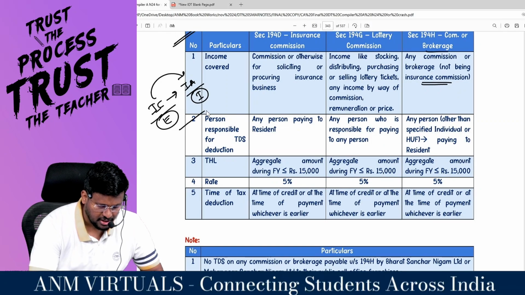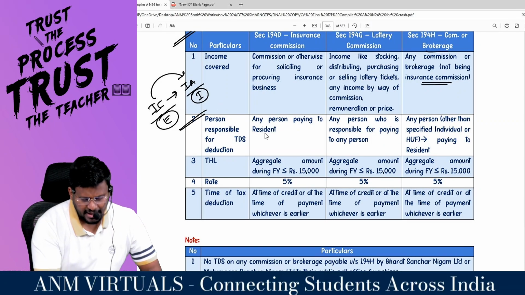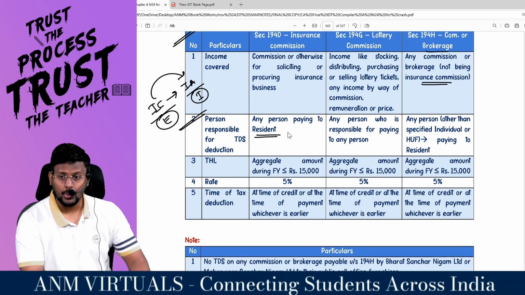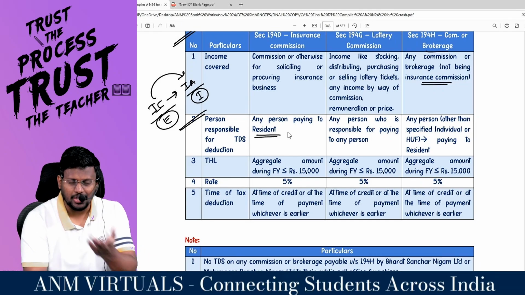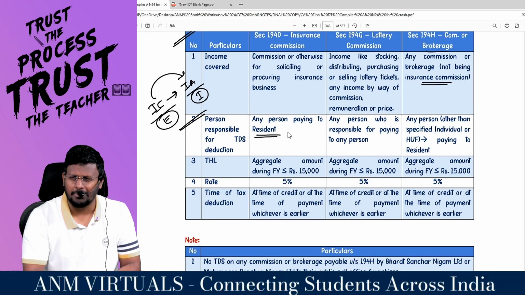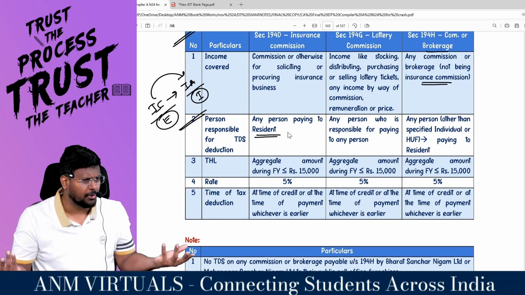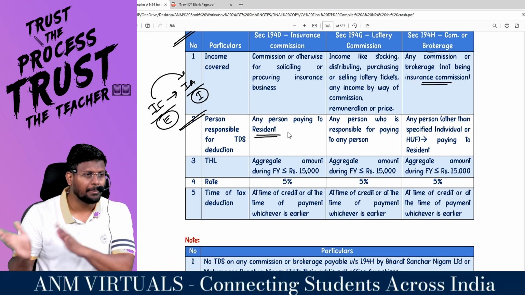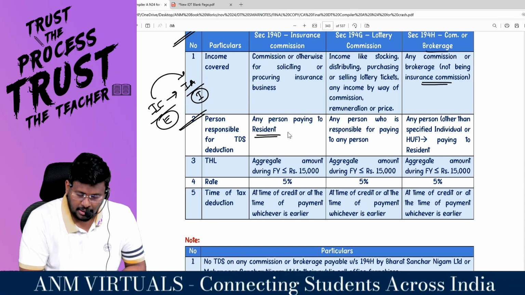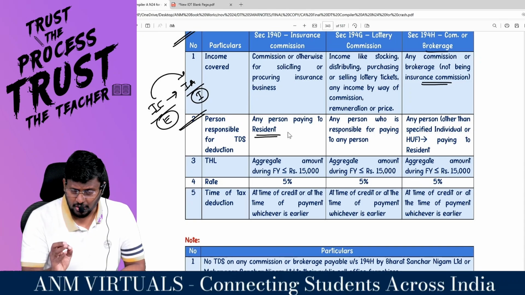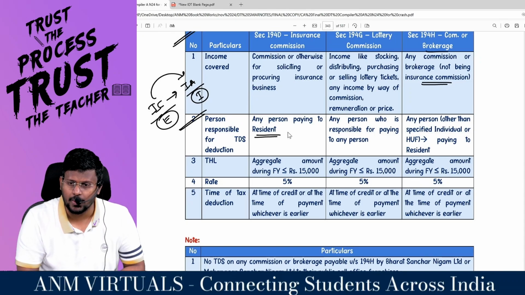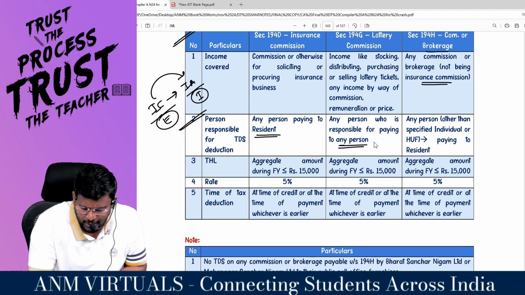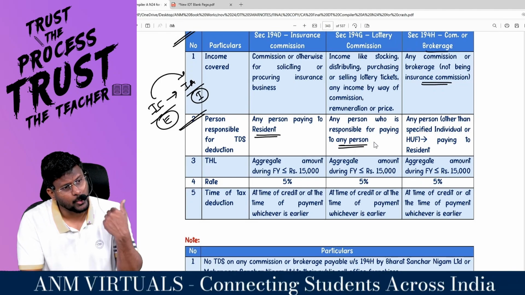The next one, who is the person responsible for deducting TDS? Any person paying to a resident. Insurance company, let it be any person, because any person in the sense means that the insurance company may be an individual, HUF, AOP, BOI, AJP. Let it be any person who is making payment to a resident. Sir, it is not non-resident, because for non-residents 195 provisions will be applicable.